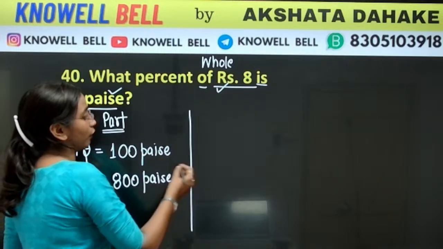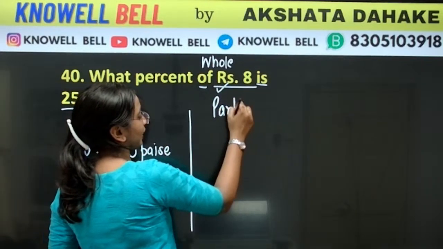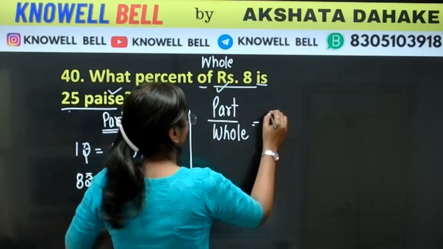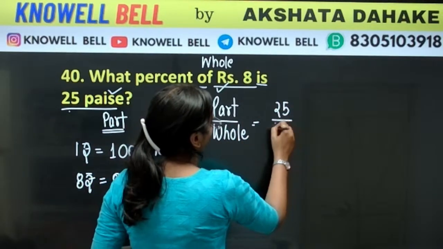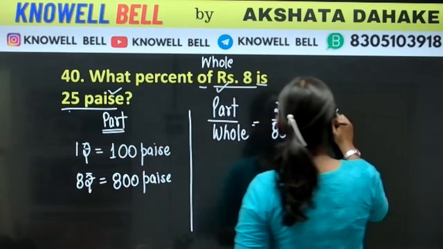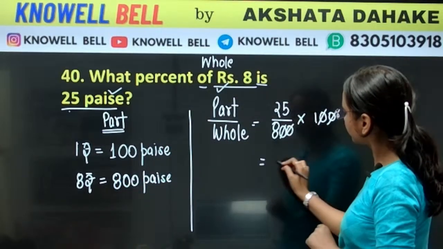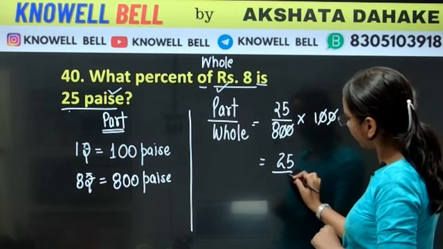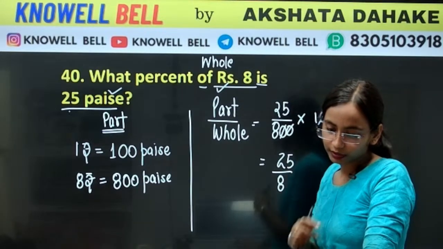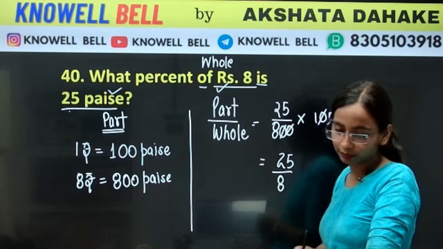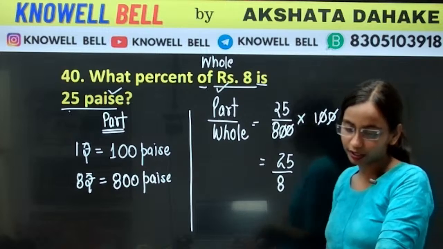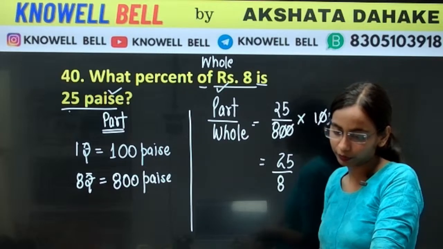Now we will create the fraction. Fraction is once again part upon whole. What is the value of part? Part value is 25 upon 800 into 100. Zeros will get cancelled here. 25 upon 8. What is the answer, everyone? 3200. How come? 25 upon 8. Okay. Rajashekhar is also getting 25 upon 8.